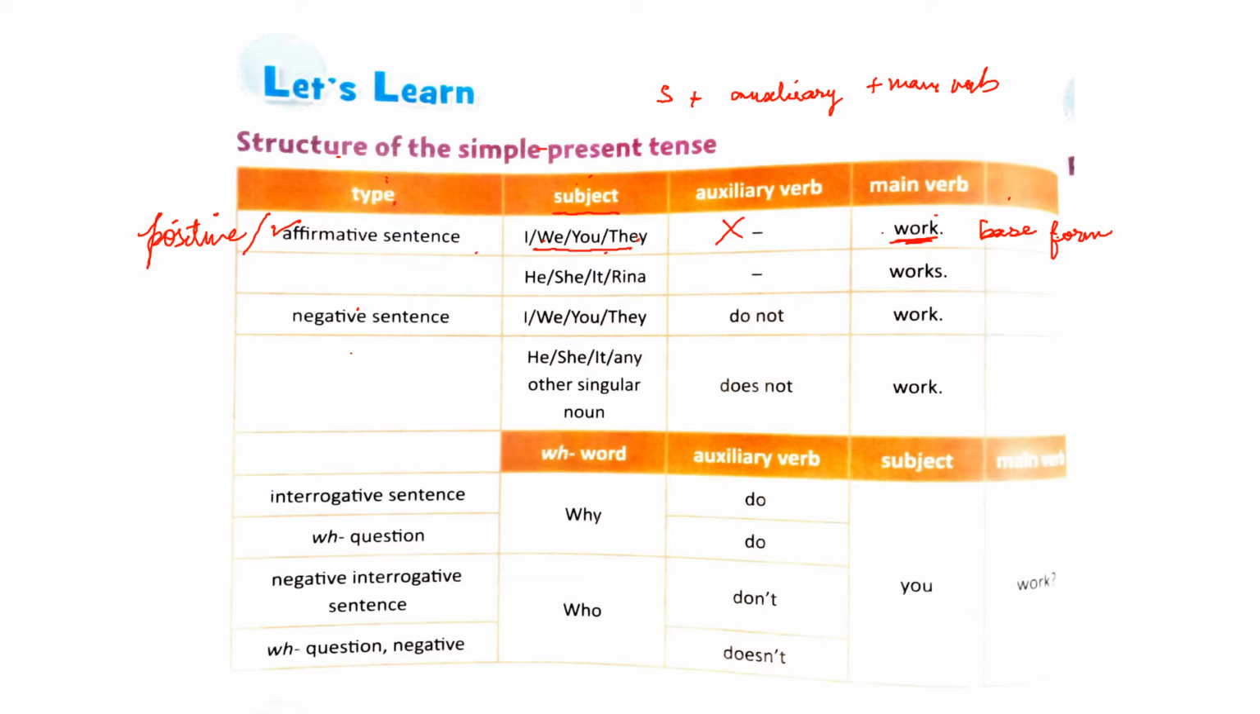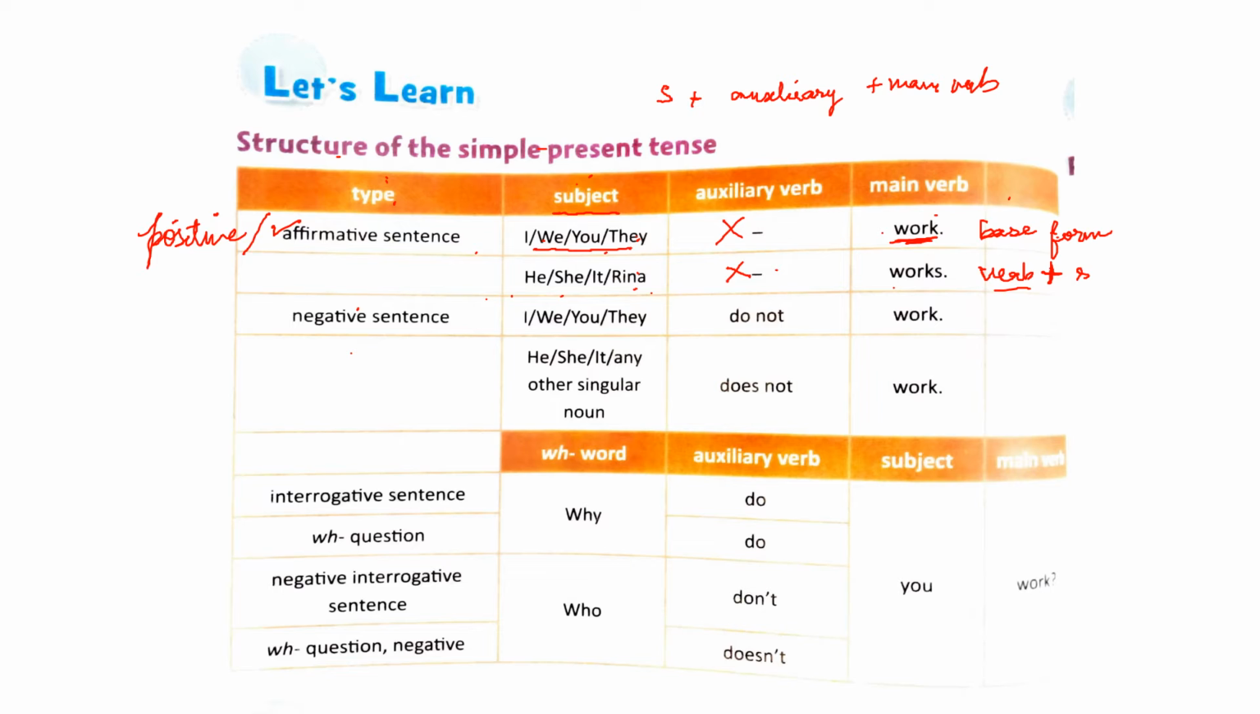When the subject is he, she, it, Reena, or any name of a person, in that case also you will not use any auxiliary verb, but the main verb will be of the form verb plus s. This is a rule you must remember, that whenever the subject is he, she, it, Reena, and you're making a positive or affirmative sentence in simple present, it is not followed by an auxiliary verb, but the main verb will take the form verb plus s. So he works, she works, it works, Reena works.